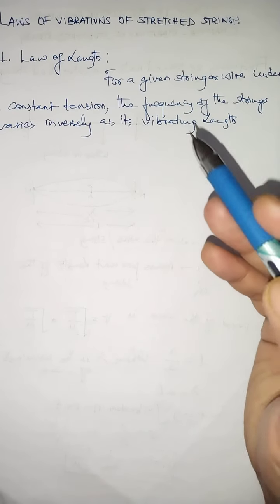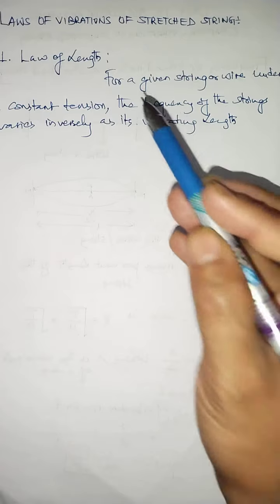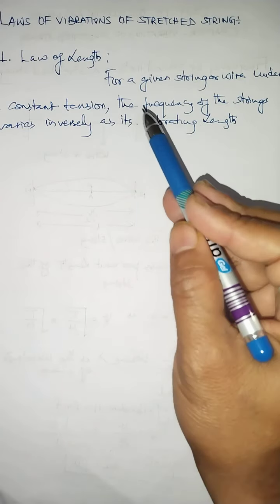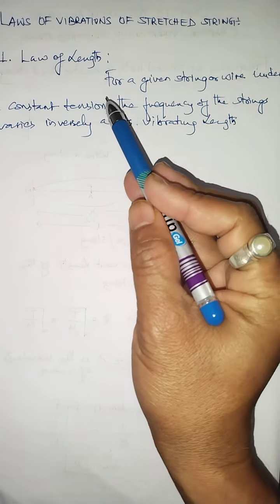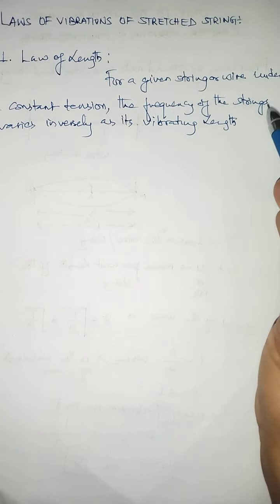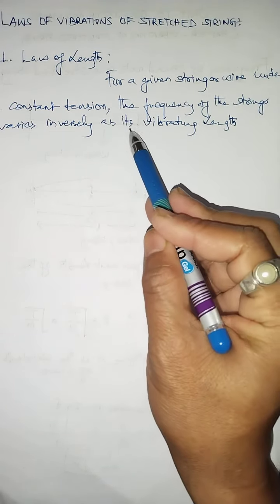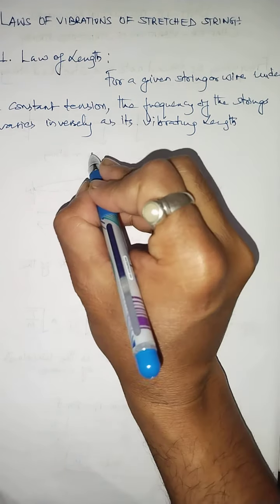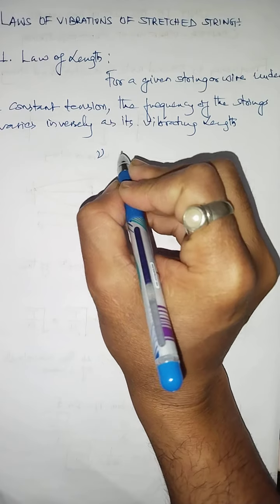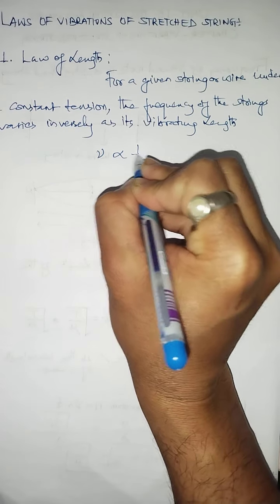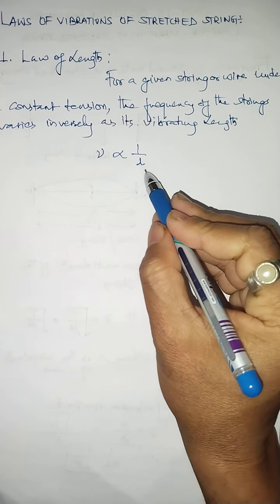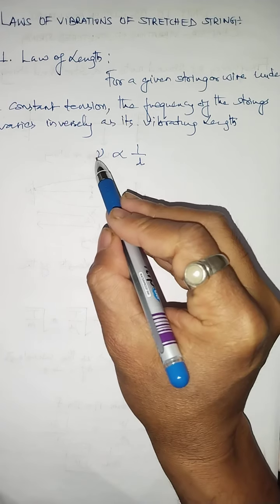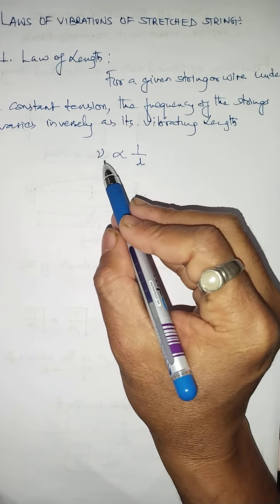So children, the statement I said just now, I have written in words also. For a given string or wire under a constant tension, the frequency of the string varies inversely as its vibrating length. Which means the frequency, if I mark it by the letter nu, is inversely proportional to 1 by L. L is the symbol we use for length, and nu is the symbol we use for frequency.